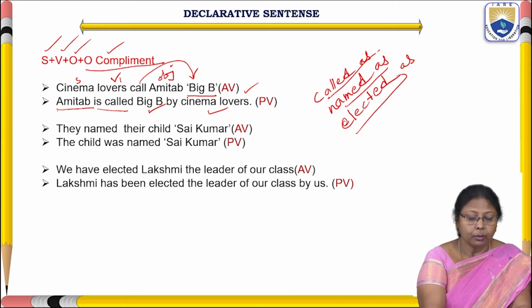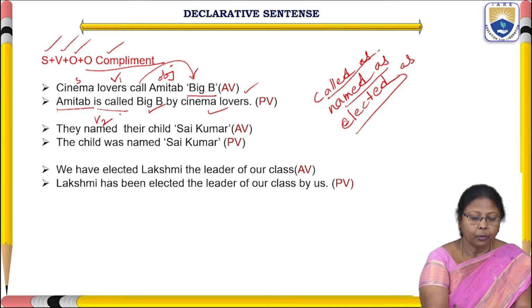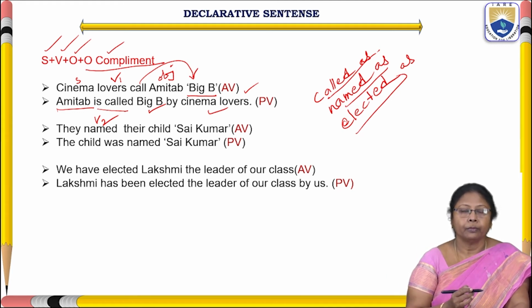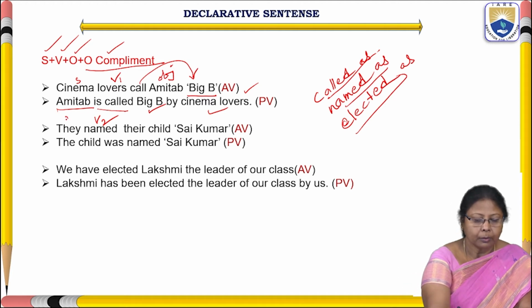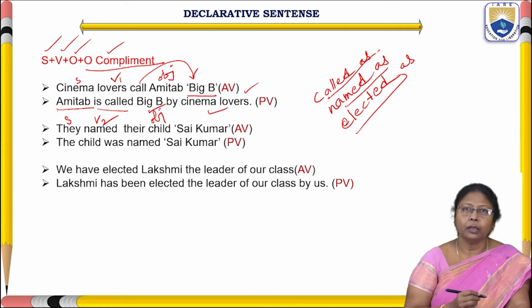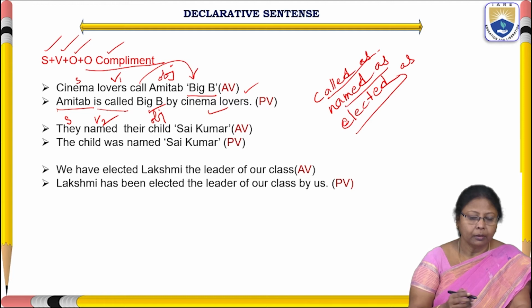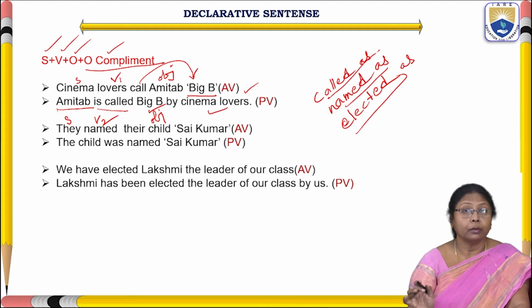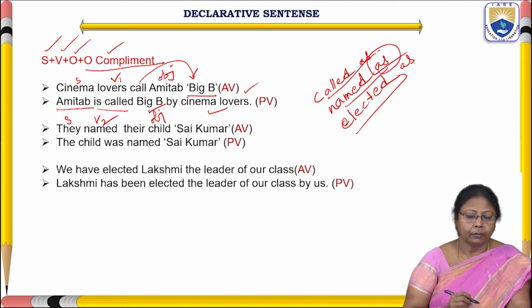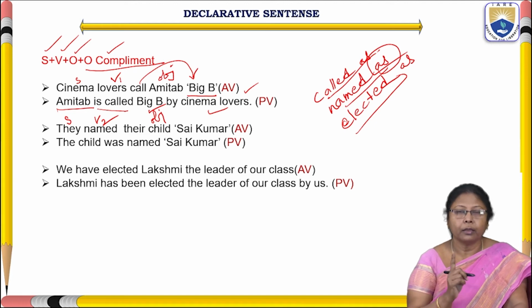Even in the next sentence: They named their child Sai Kumar. Named is a V2 form. They named their child, not as, Sai Kumar. Sai Kumar, that's it. Here, they is the subject and child is the object. So while converting: The child was named Sai Kumar. Named as is wrong. The child was named Sai Kumar. That's it.